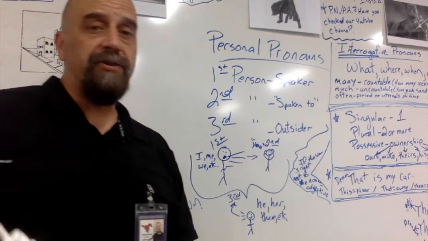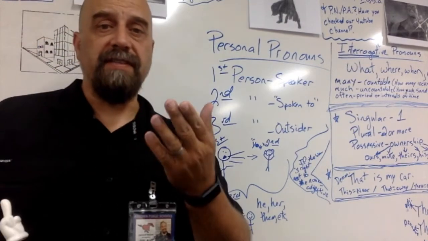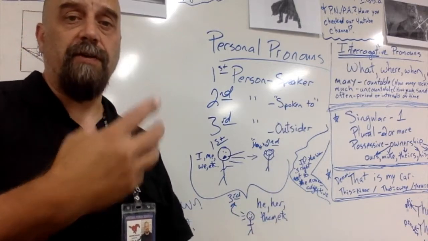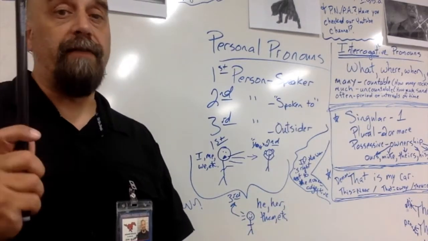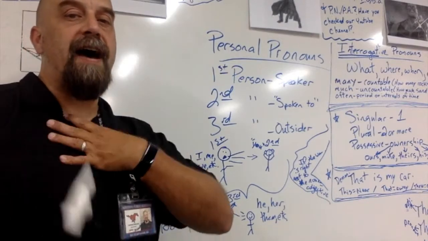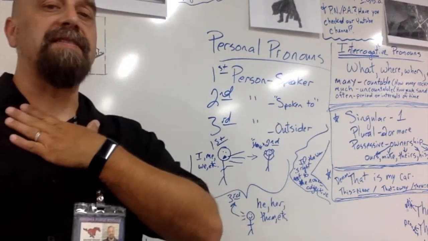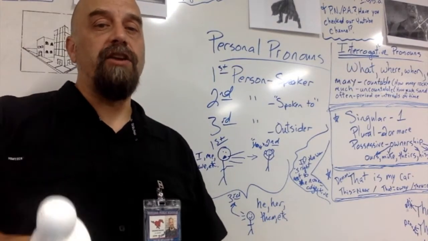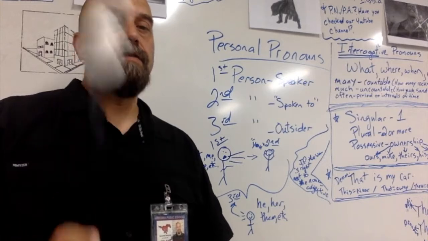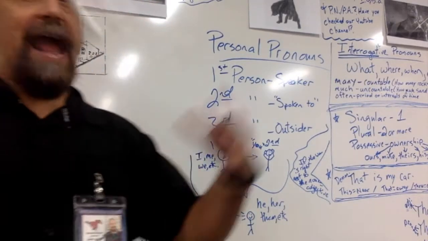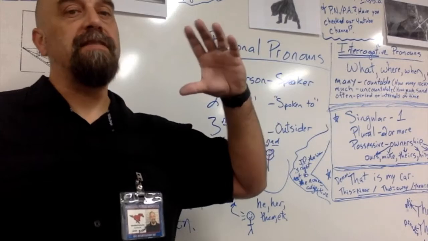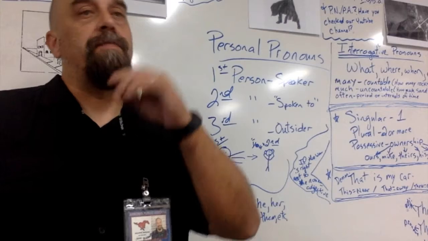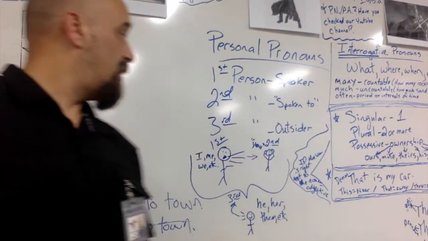First person in a personal pronoun is the speaker, the person saying something. Second person is the one being spoken to. That's going to be some form of you. So if I am speaking and I refer to myself, I, me, us, we, first person. I'm the first person talking to you, the second person. Second, you. Third person is an outsider. That is a person telling the story or talking about people who aren't involved. They're not the one that's involved, and the person they're talking to is not involved. So third person is the outsider.